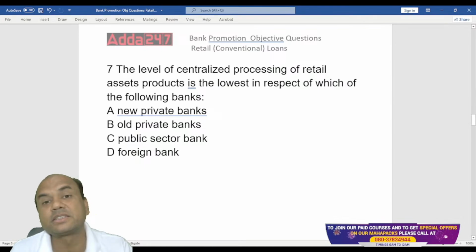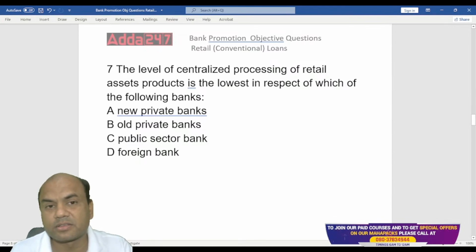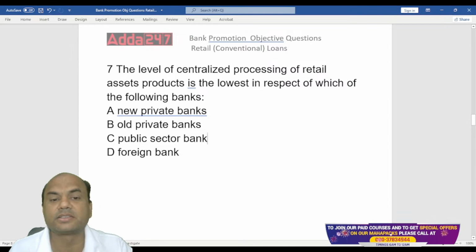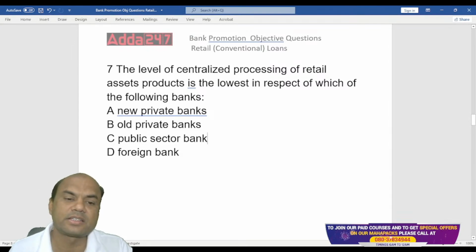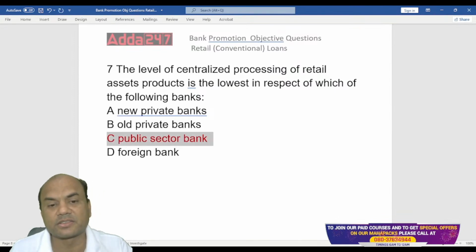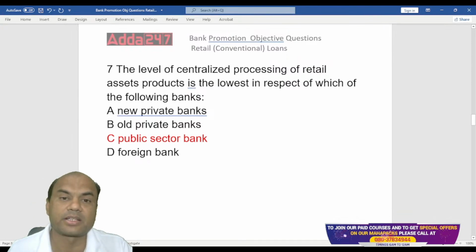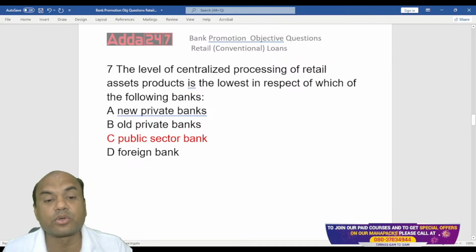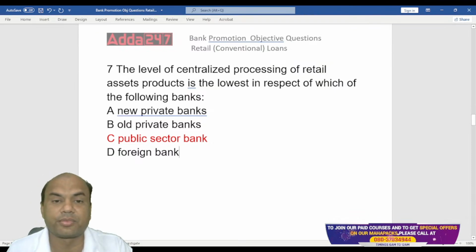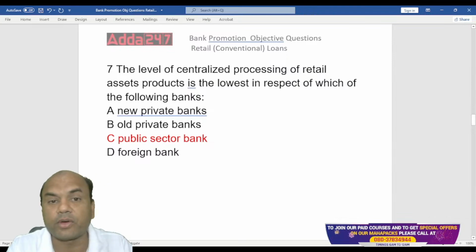It's a sad part, but it's still there. What is it? The answer is everyone. The answer is public sector banks. Okay, at least as of now, in all these public sector banks. Whereas they should grow now. All our banks, all our nationalized banks, should now focus on the centralized model, so that we can give a tough fight to these new age private banks and these foreign banks.